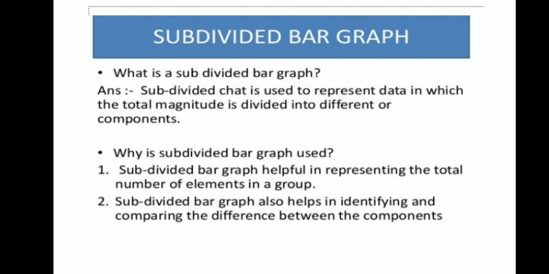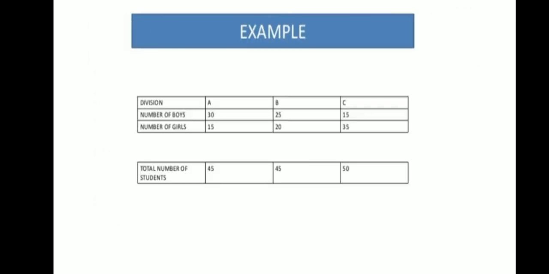A subdivided bar graph also helps in identifying and comparing different components. The comparison becomes very easy and within nanoseconds you can see and calculate. Just by seeing, you can observe the data and interpret as well.